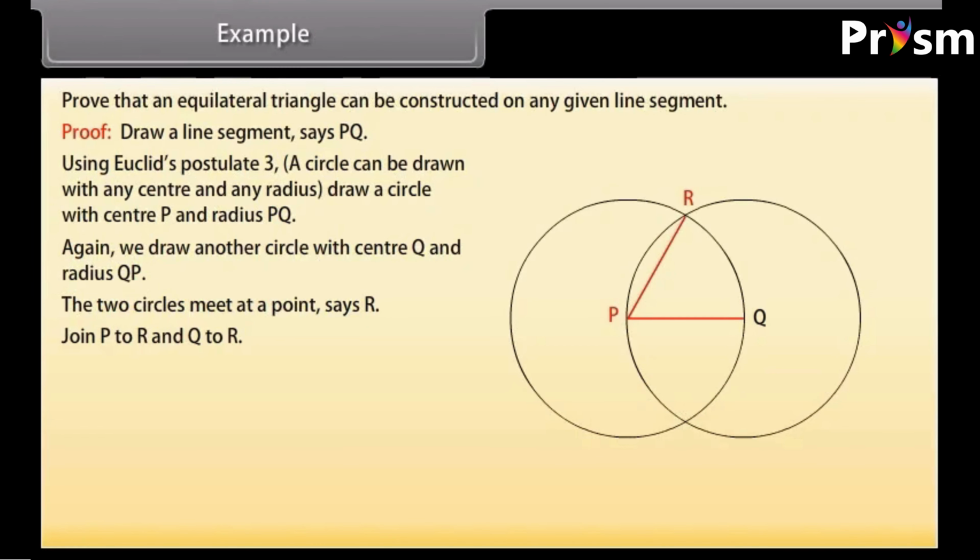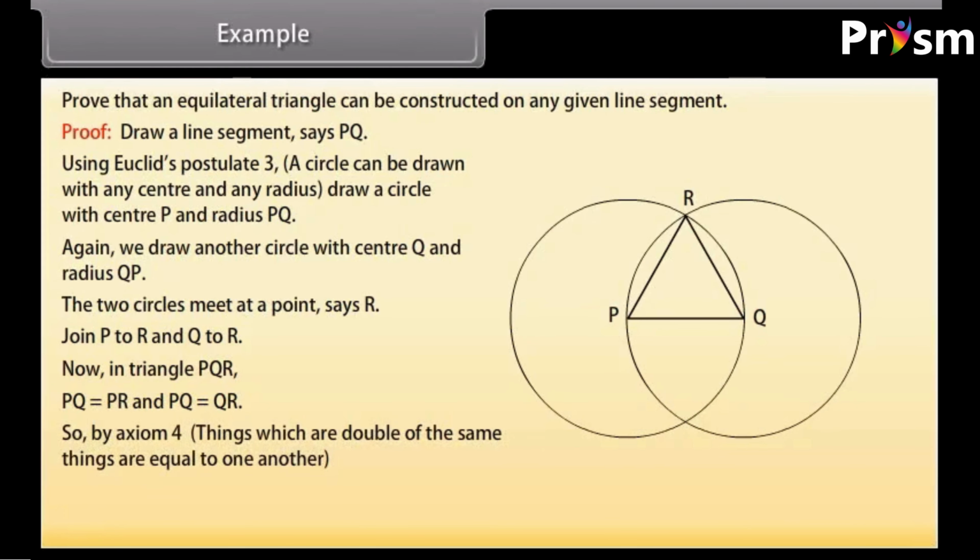Join P to R and Q to R. Now in triangle PQR, PQ is equal to PR and PQ is equal to QR. So, by axiom, things which are equal to the same thing are equal to one another, we get PQ = QR = PR. Hence, triangle PQR is an equilateral triangle.